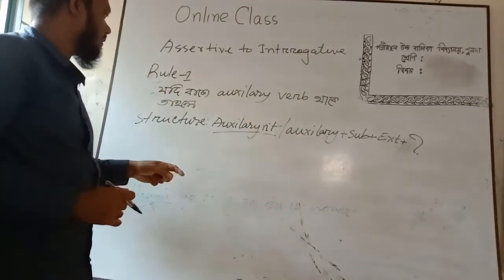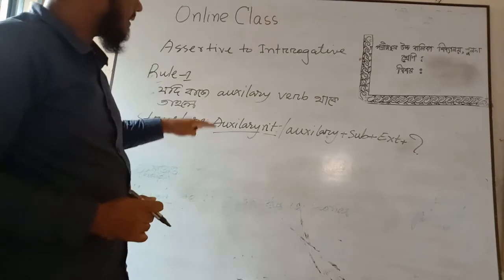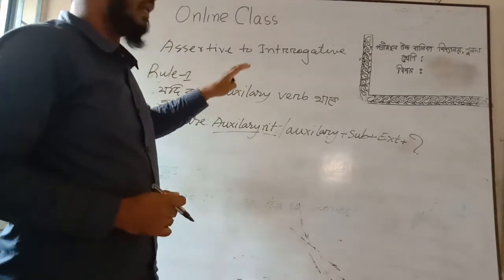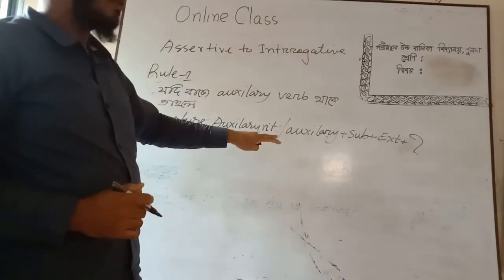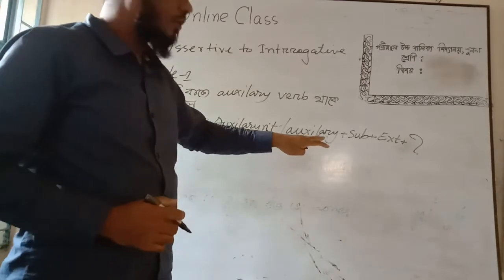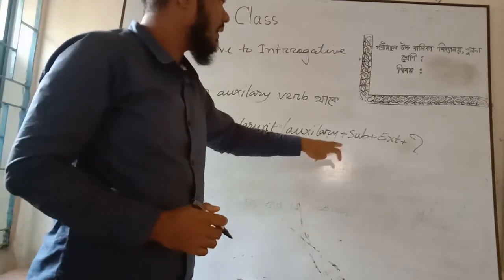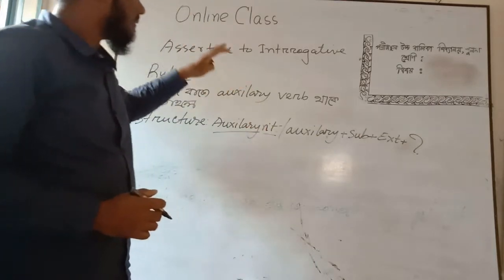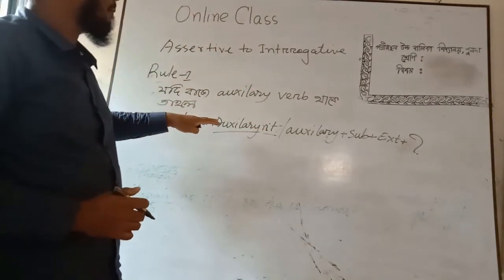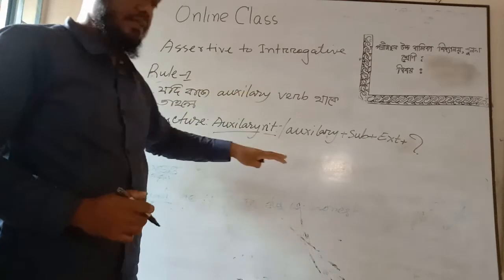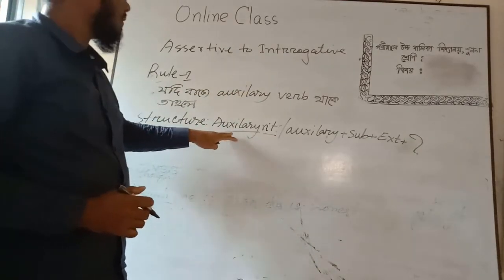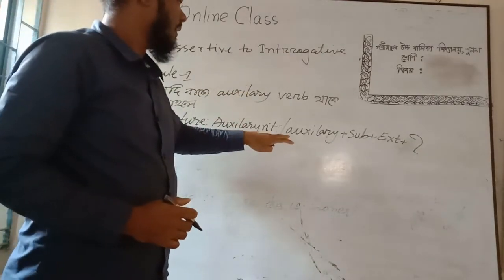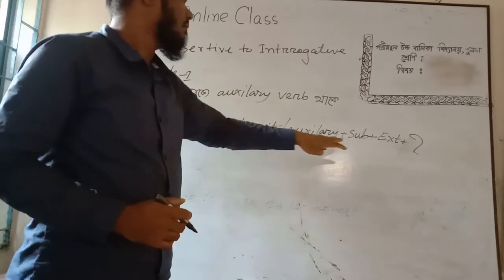You have to remember that if the assertive sentence is a negative sentence, then when we convert the sentence from assertive to interrogative, we have to use auxiliary plus subject plus extension. But if the assertive sentence is an affirmative sentence, then we have to use auxiliary n't plus subject plus extension.